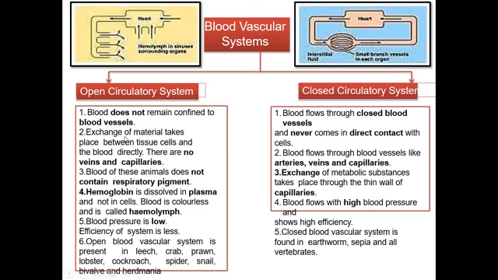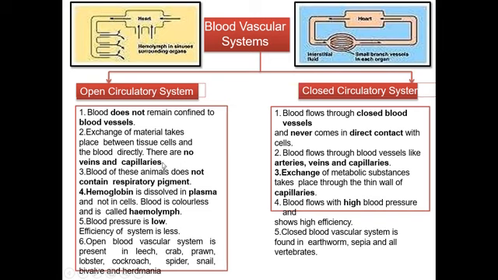Second point is that exchange of material takes place between tissue cells and the blood directly. As you know, there is no medium between the blood and the tissue, so blood comes in contact with the tissue directly, and exchange of material takes place. There are no veins and capillaries, as they do not contain blood vessels.